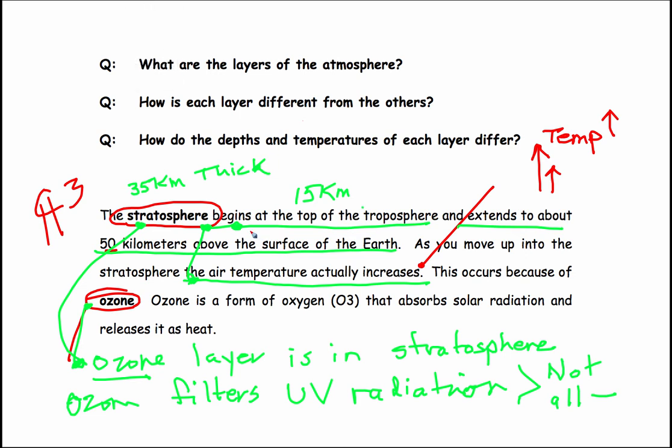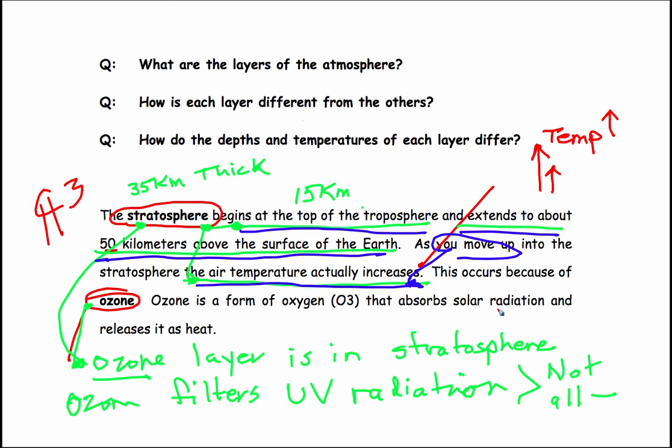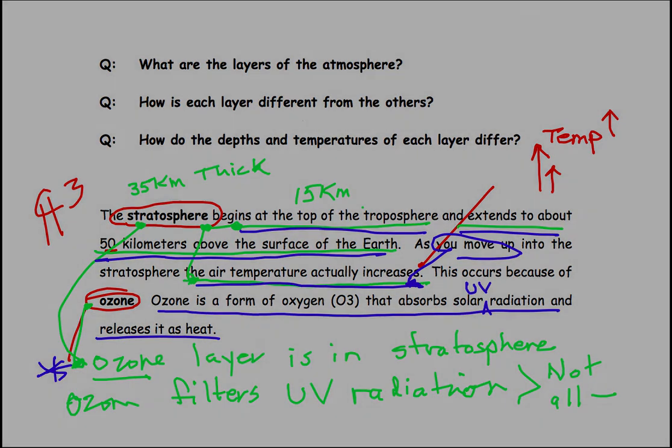Your blue-colored pencil, the stratosphere begins at the top of the troposphere and extends to about 50 kilometers above Earth's surface. The air temperature actually increases as you move up. And the ozone layer is found in the stratosphere. And the important thing about the ozone layer is it helps to filter ultraviolet radiation so that we do not turn into crispy critters as the solar radiation enters our atmosphere. So make sure you have this marked. Pause it if you need to.